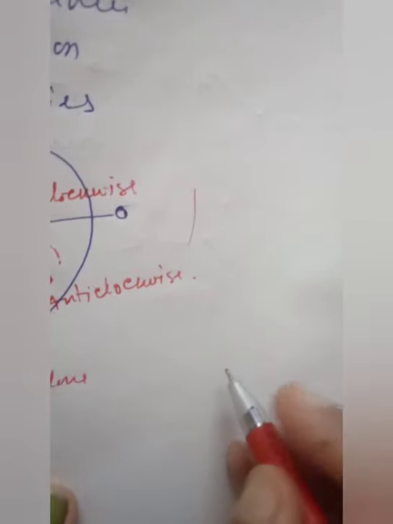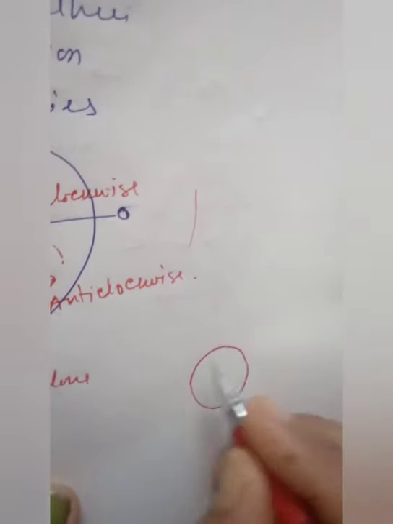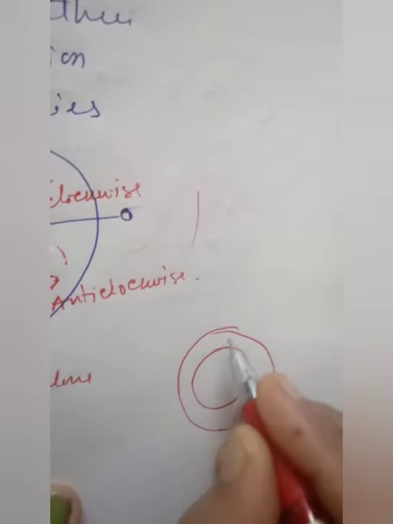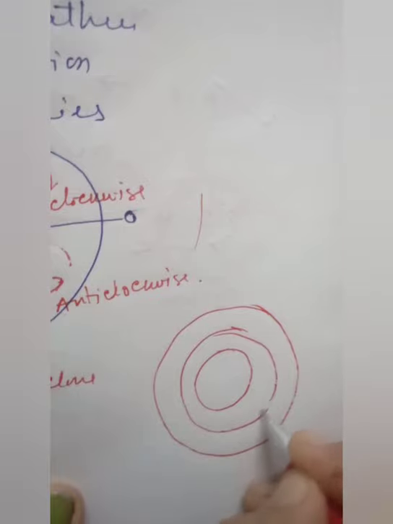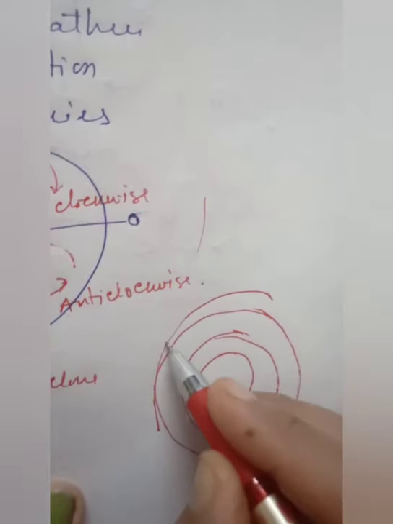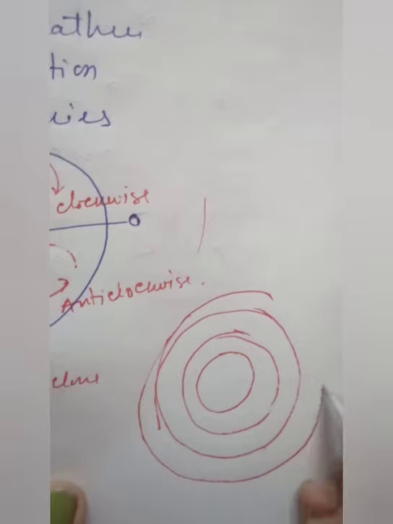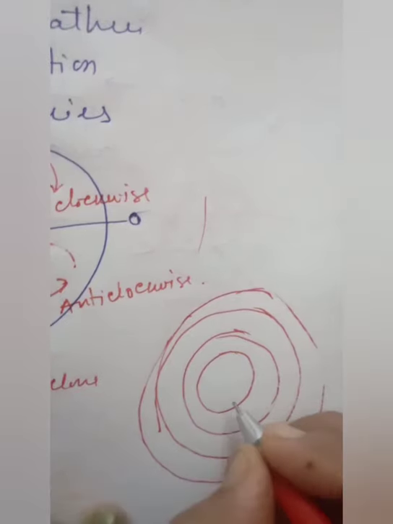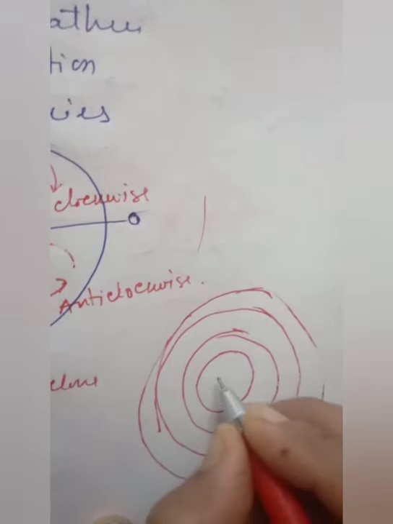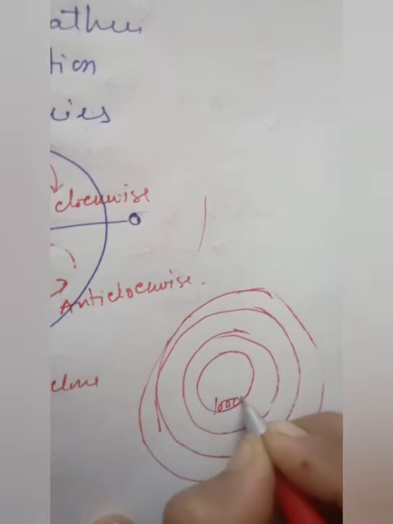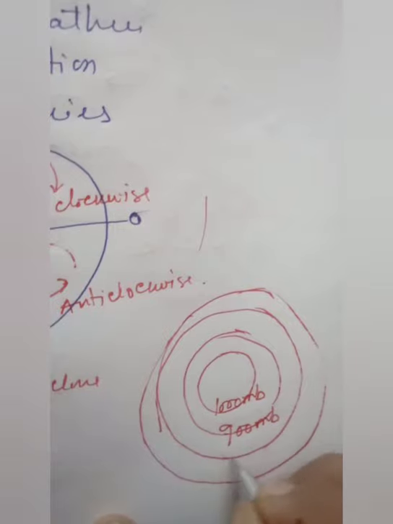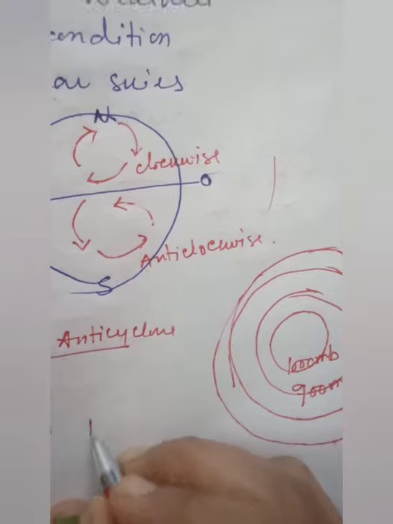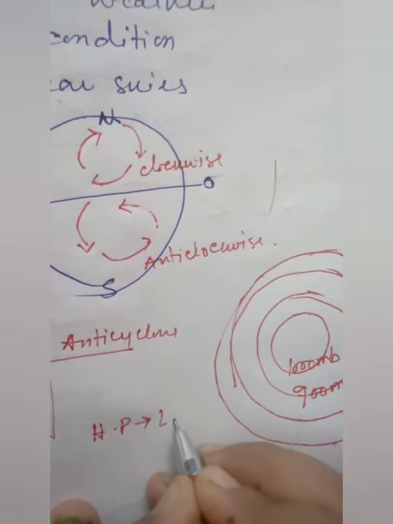Suppose these are the isobars. Here I am drawing some isobars, one more here, and this is the high pressure zone. I am taking 1000 millibar. Then outside it is definitely decreasing, because wind always blows from the high pressure to the low pressure zone.